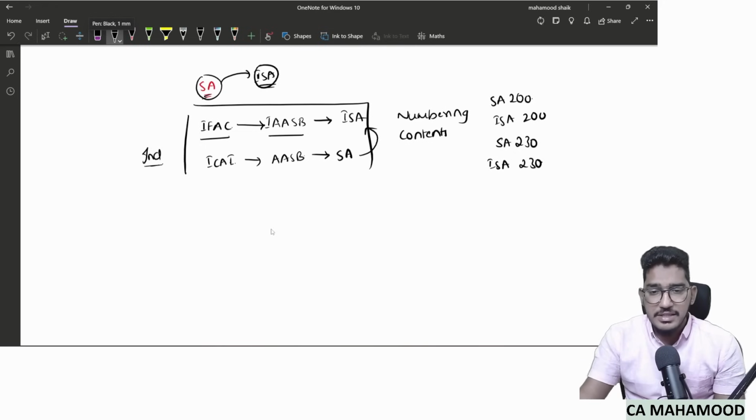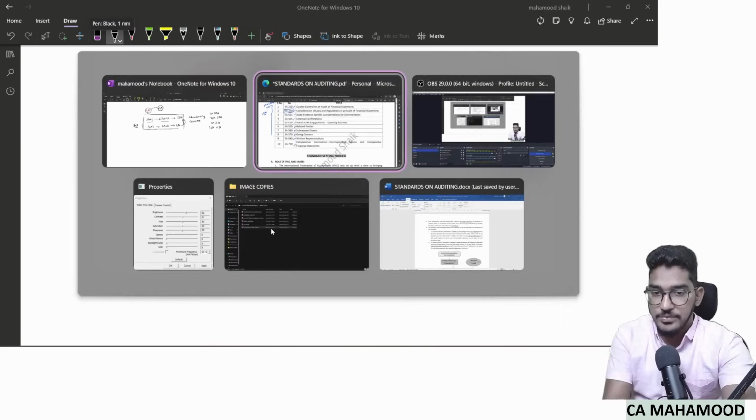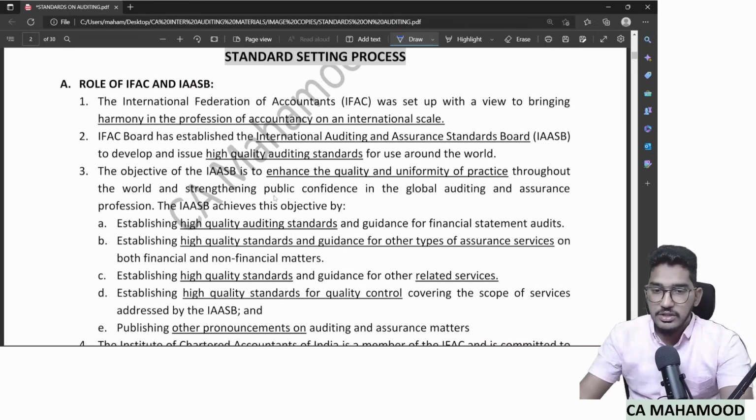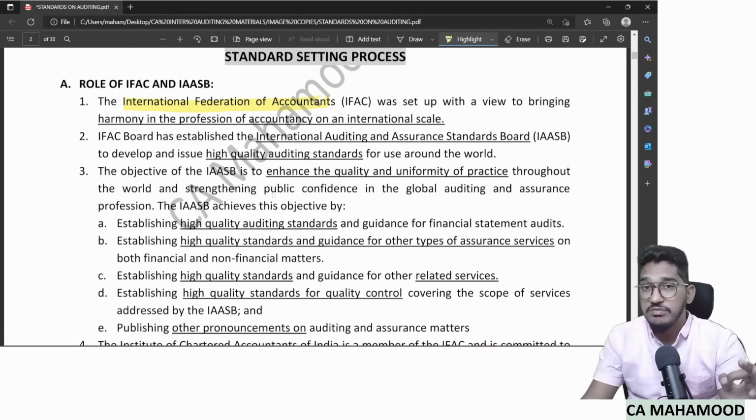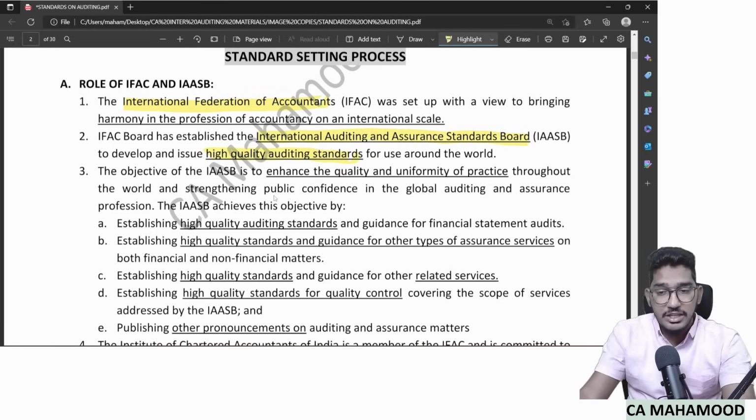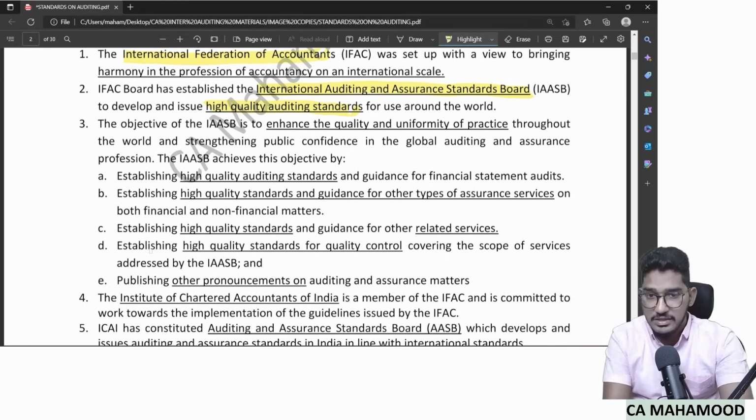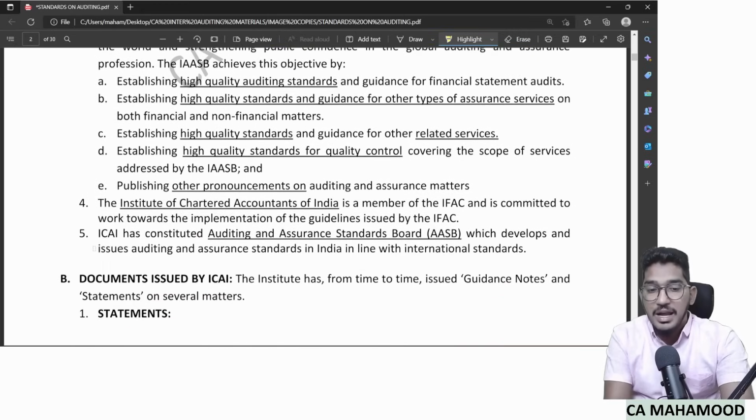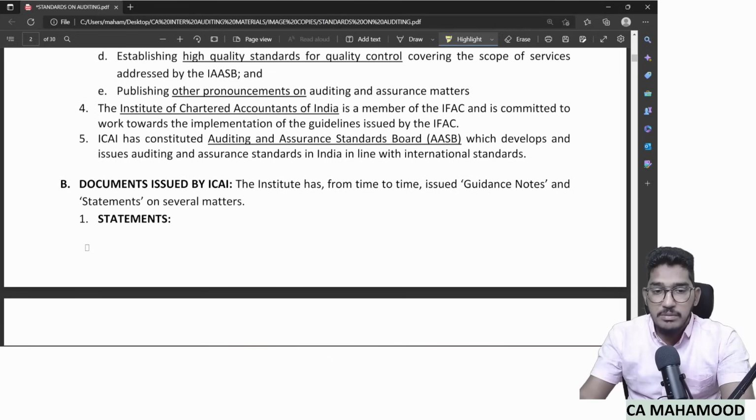So this is the standard setting process. This is how the standards will be set. That's the introductory discussion here. IFAC has been created with the objective of bringing harmony in the accounting and auditing profession, not just in one country, but at an international level. They issue high quality standards by creating the International Auditing and Assurance Standards Board, which is IAASB. And at our India level, the role of IFAC will be played by ICAI, and they have created AASB, which gives the standards on auditing in our country.